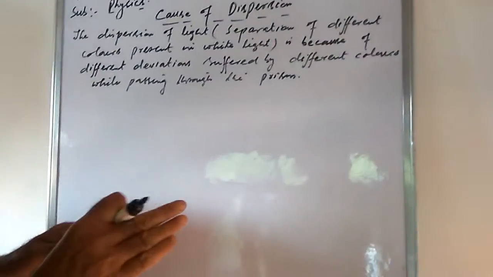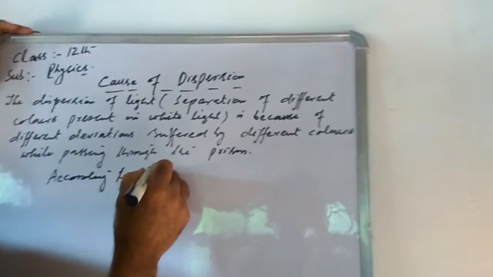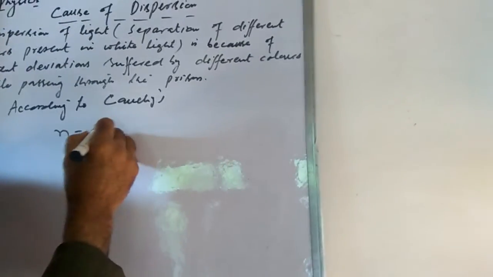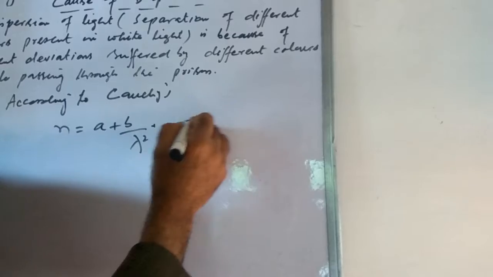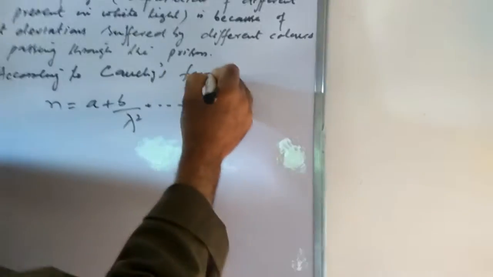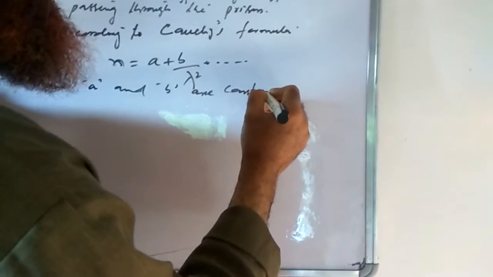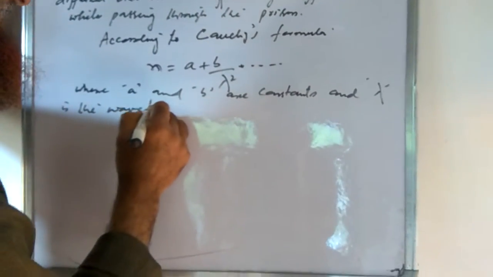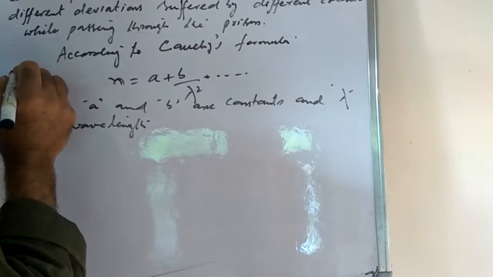Now, dear students, according to Cauchy, a scientist, according to Cauchy's formula, the refractive index N is equal to A plus B divided by lambda square, where A and B are constants and lambda is the wavelength of light.